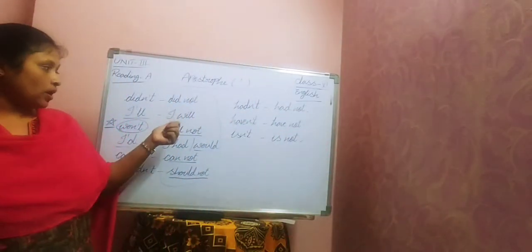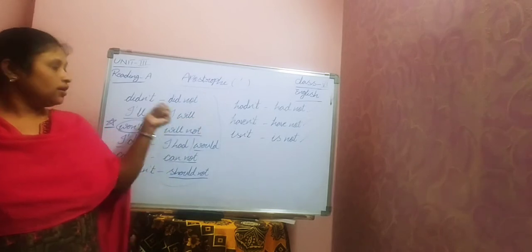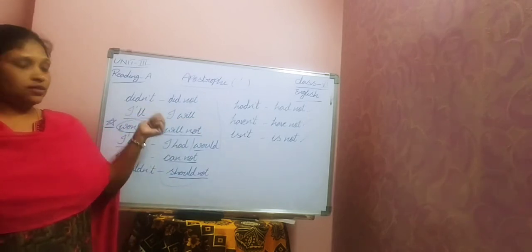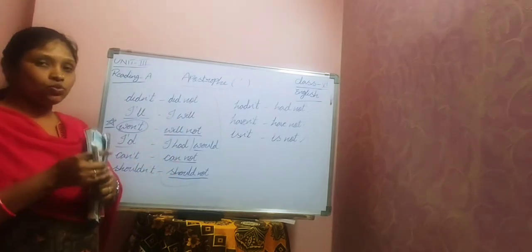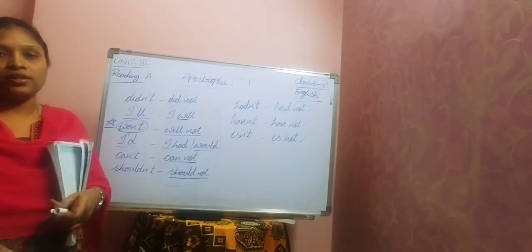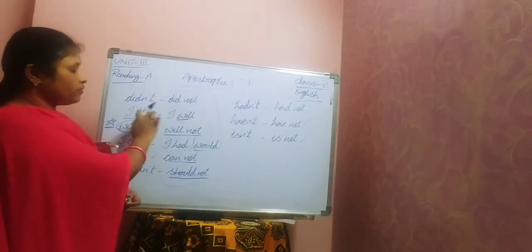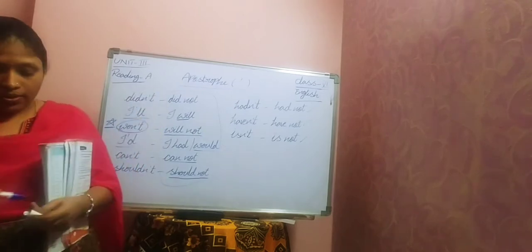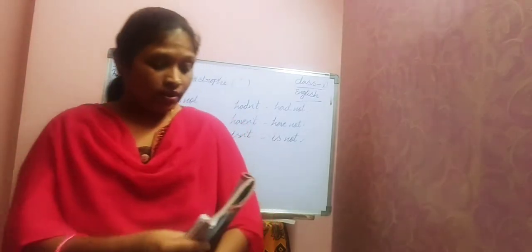If you look at this one, I'll. Coming to the short form, we are just writing I and double L. That's it. That means here we are missing these two letters, omitting these two letters. That is called omission. By doing this, we are making it a short or contracted one. So that's what is given in the paragraph. Next.